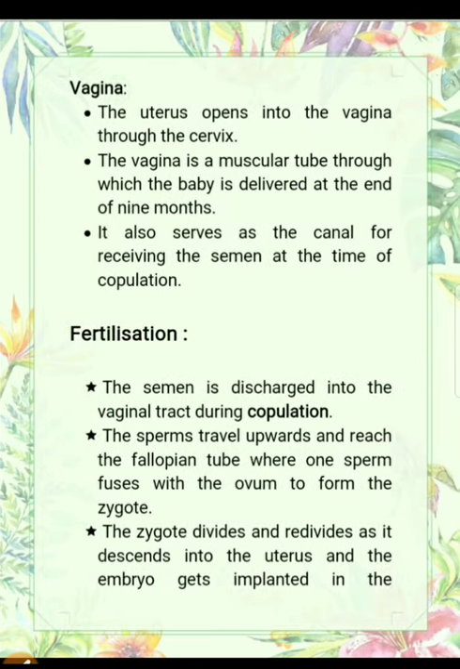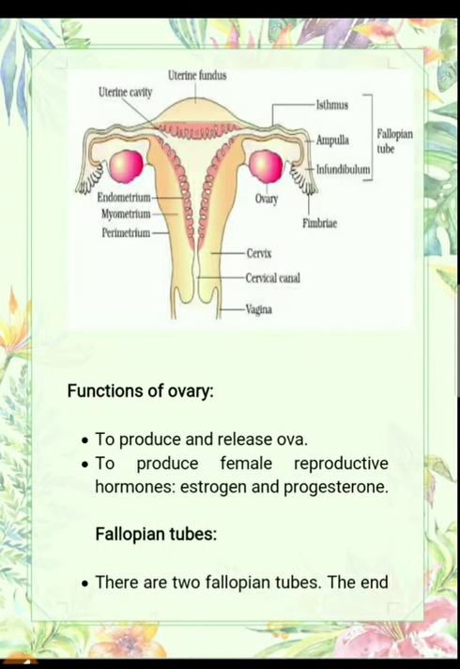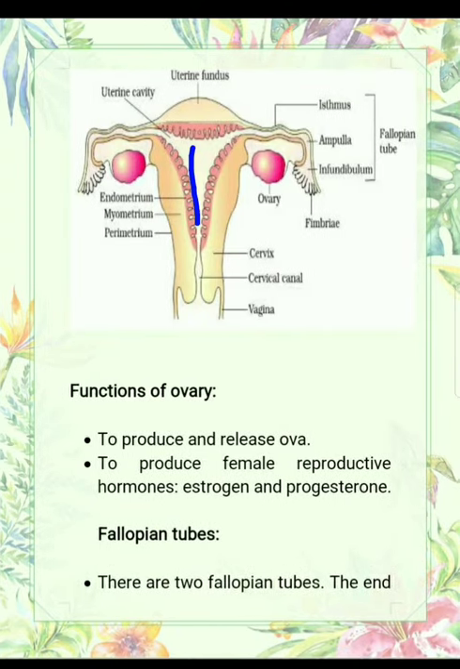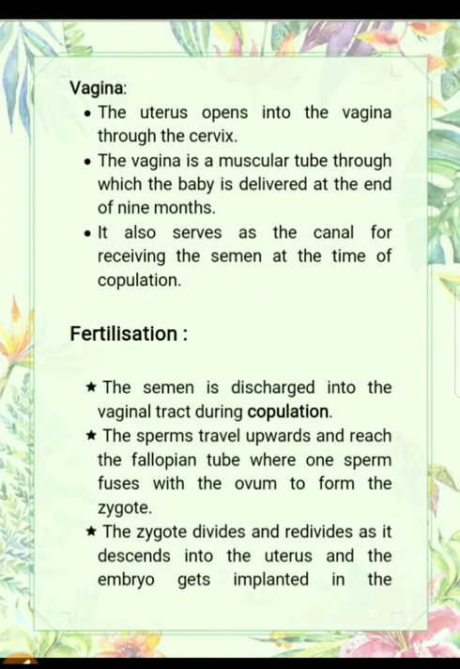Next is the vagina. The uterus opens into the vagina through the cervix. As I showed you in this diagram, the uterus opens into the vagina through the cervix. So the cervix is the pathway for the opening of the uterus into the vagina. The vagina is a muscular tube through which the baby is delivered at the end of 9 months.